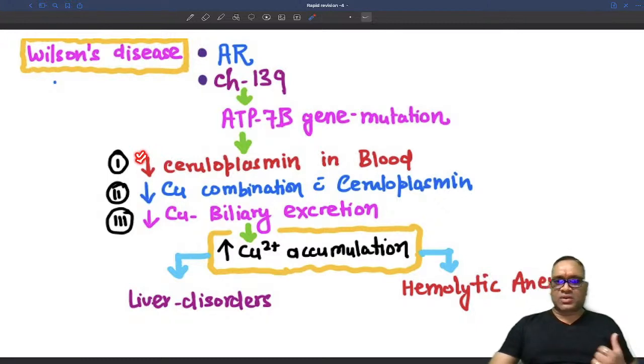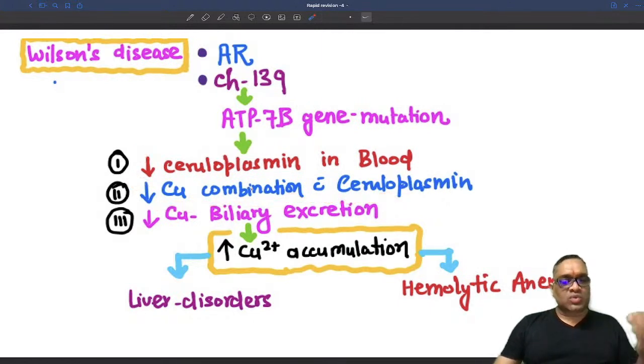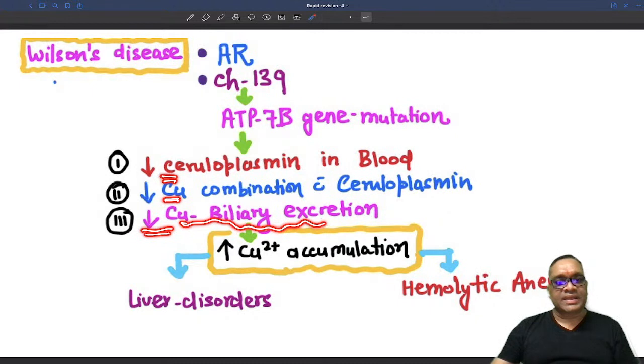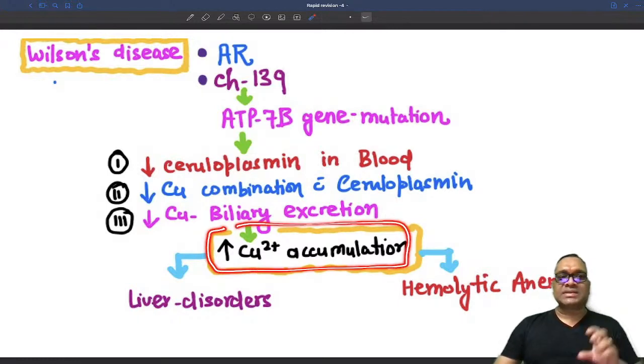Ceruloplasmin is a carrier protein for copper. So if the ceruloplasmin level is low, what will happen? There will be decreased copper combination with ceruloplasmin, because ceruloplasmin is not there. What is their purpose? To carry copper for biliary excretion. So no ceruloplasmin, no copper combination, and no copper biliary excretion. As a result, copper is not getting excreted, so it is going to get accumulated in the tissue, and this copper accumulation in the tissue will be the reason for development of Wilson disease, where majority of the things will be happening with the liver, right?